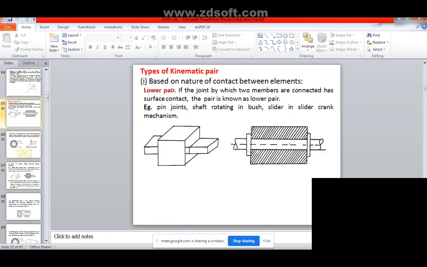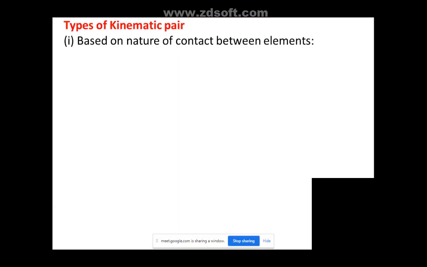Okay, so coming to the kinematic pair, this is very important. You just make a note of this also. So, types of kinematic pair. In the question, if they ask to classify the kinematic pair with the help of neat sketches, you should be able to draw this. So questions can be asked on this: classify the kinematic pair. There are many types of kinematic pairs. We'll discuss them one by one now.